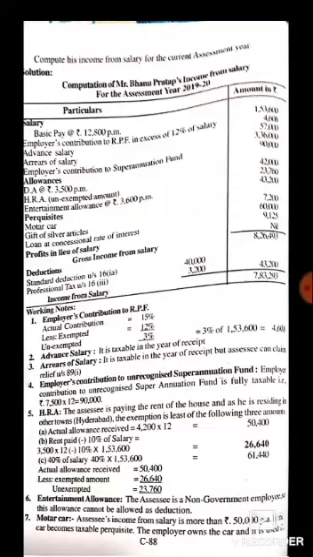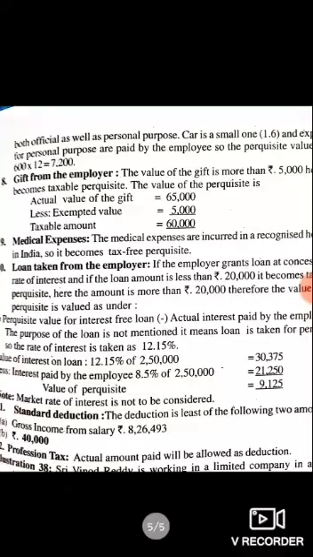Motor car: the assessee's income from salary is more than 50,000 per annum, hence the car becomes a taxable perquisite. The employer owns the car and it is used for both official as well as personal purposes. The car is a small one, and the expenses for personal purposes are paid by the employee, so the perquisite value of 600 into 12 months, 7,200, is the taxable amount.